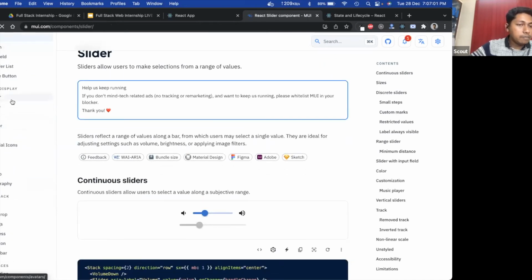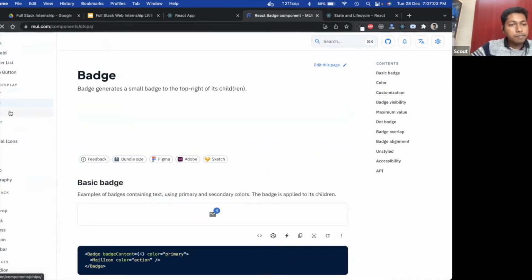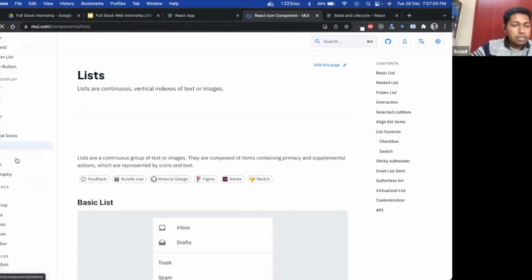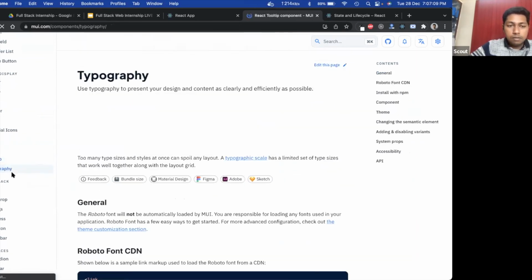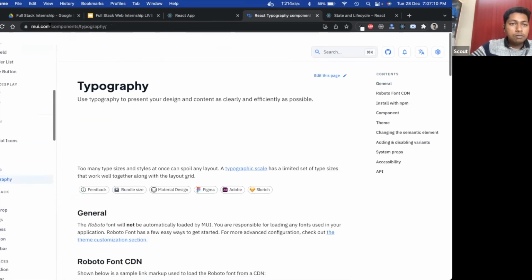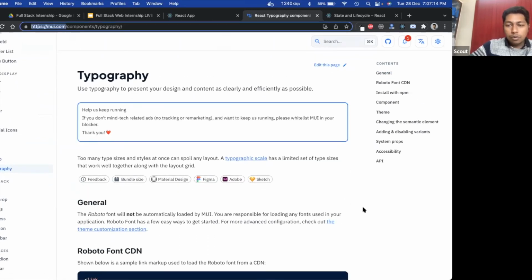Avatar, chip, badge, icons, list, table. So you start with MUI. Previously it was known as Material UI.